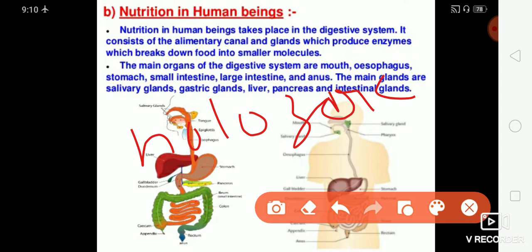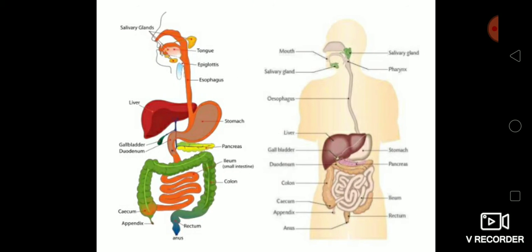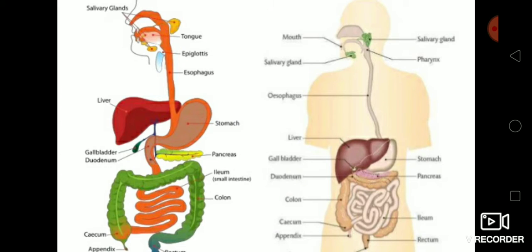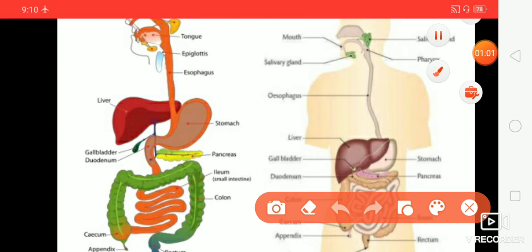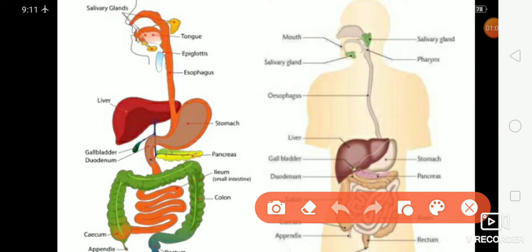The essential components of a human diet are water, carbohydrate, fat, protein, minerals, vitamins, etc. The human digestive system consists of an alimentary canal and many digestive glands. We can see here the alimentary canal is a long tube, about 9 meters long, in which ducts of several digestive glands open to secrete their respective digestive secretions.